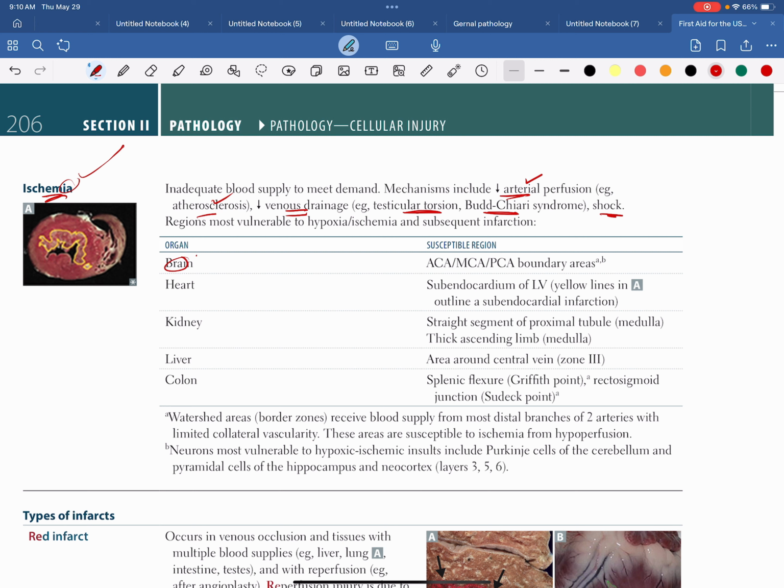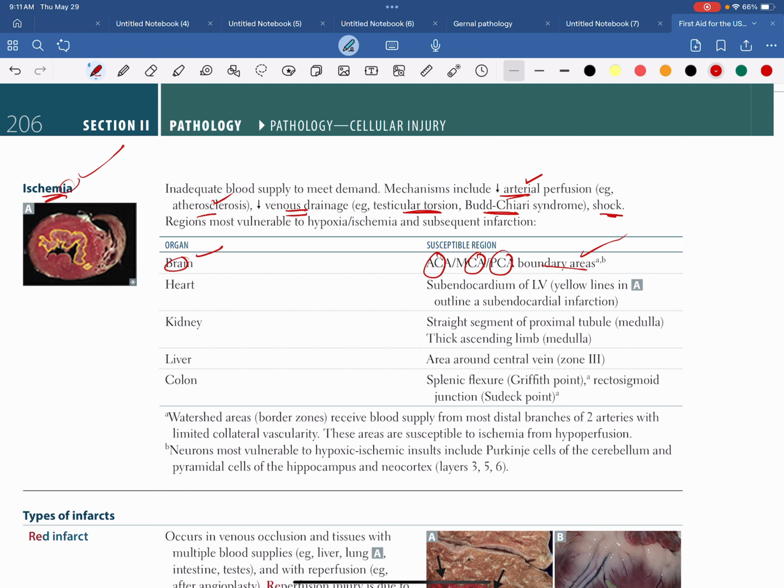Basically the brain. In the brain we have the region where the ACA, MCA and PCA meet, the anterior cerebral artery, middle cerebral artery and posterior cerebral artery. These are the regions where the distal branches of two arteries meet, and those distal branches have limited collateral vascularity. Those are called boundary areas or watershed areas. So please keep in mind what a watershed area or border zone area is.